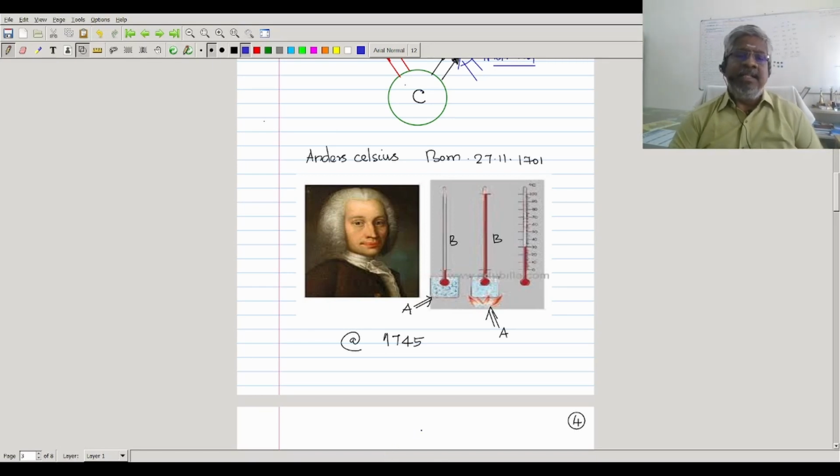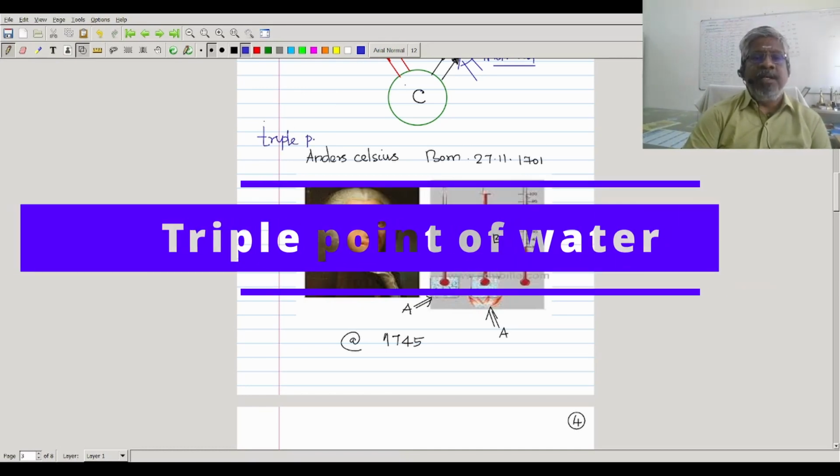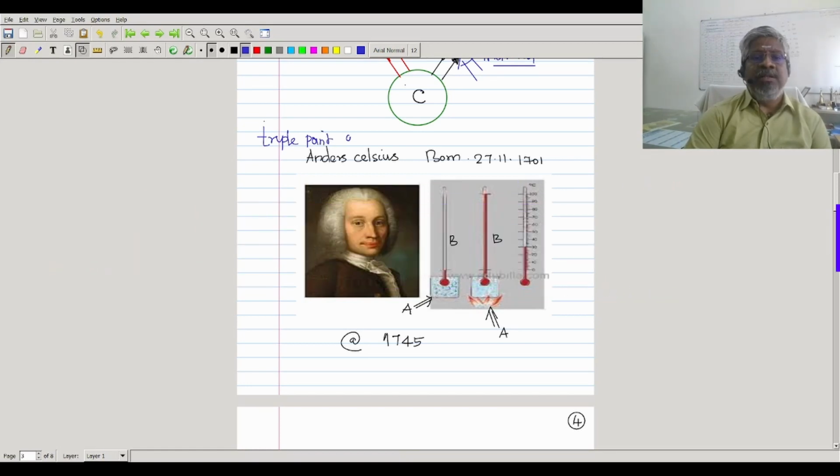One is the triple point of the water. You are all aware of the triple point of the water. That is where solid, liquid, and gaseous states coexist. That is the freezing point of water.